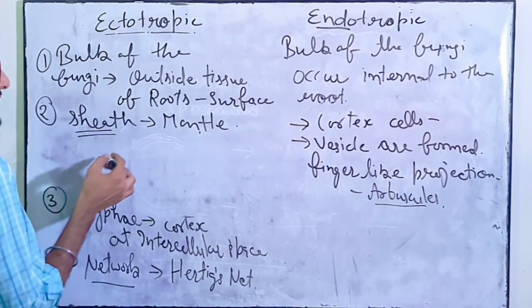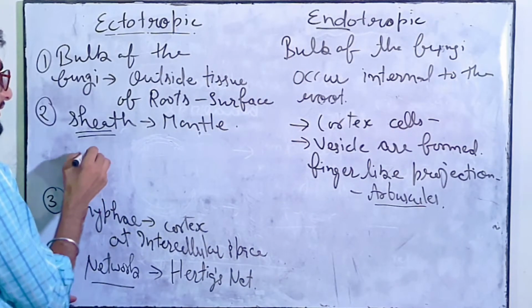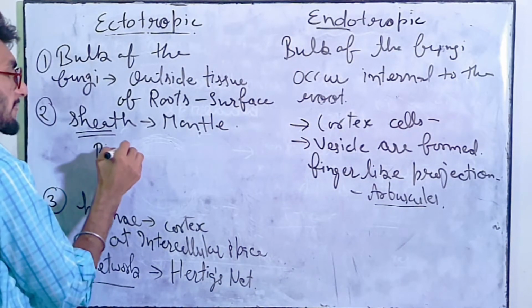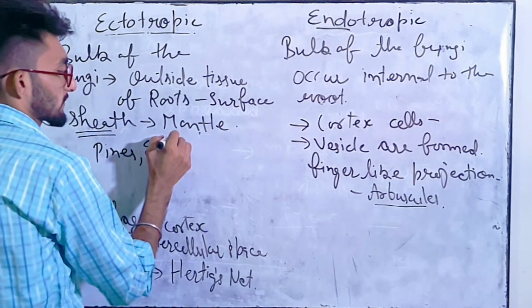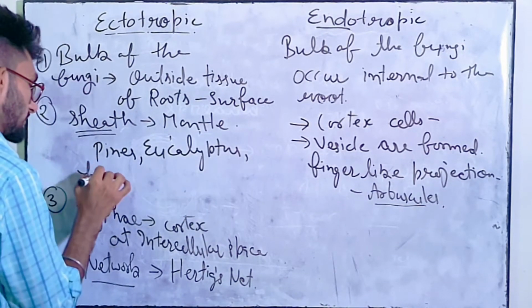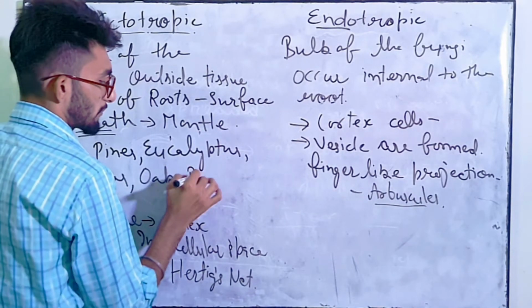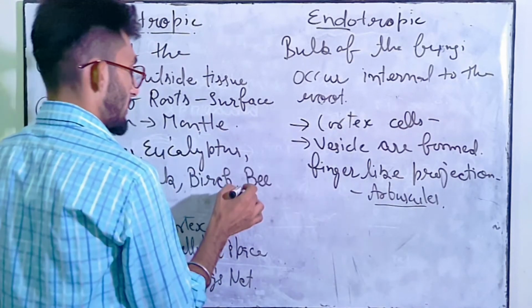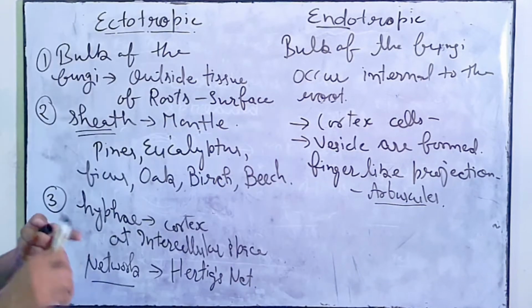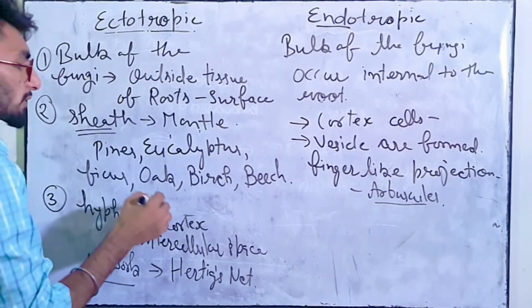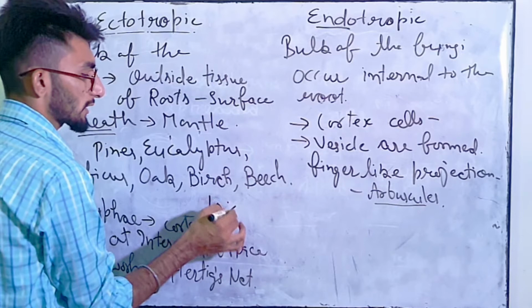Clear? So mainly this type of association is common in pines, eucalyptus, ficus, oak, and beech. So ectotropic type of association is only 10% of the total association.